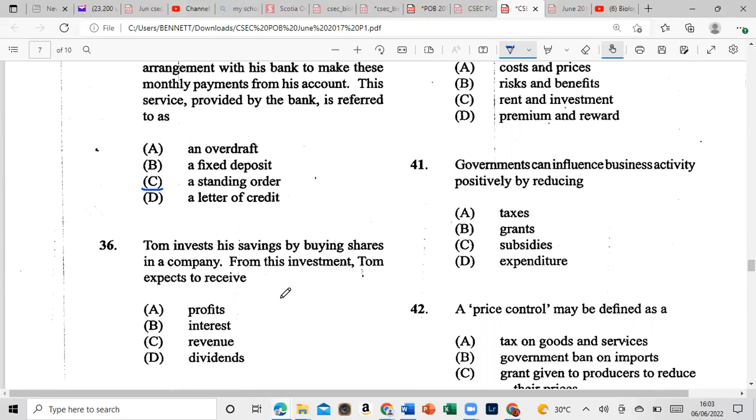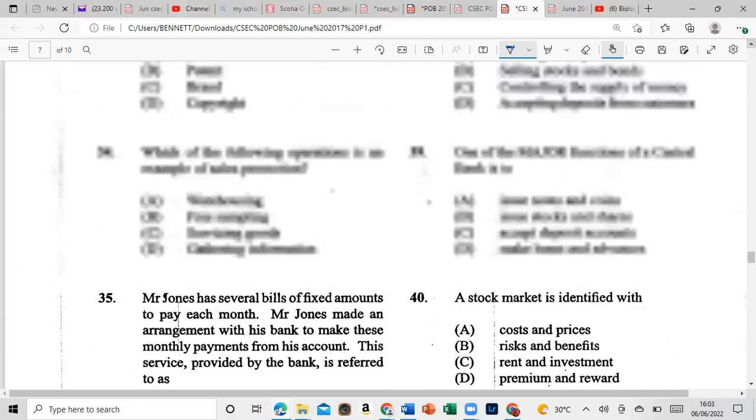All right. Tom invests his savings by buying shares in a company. From his investment, Tom expects to receive: is it profit, interest, revenue, or is it dividends? So number 36 is dividends. All right, so remember the shareholders, they receive dividends. All right, let's move on to 37.